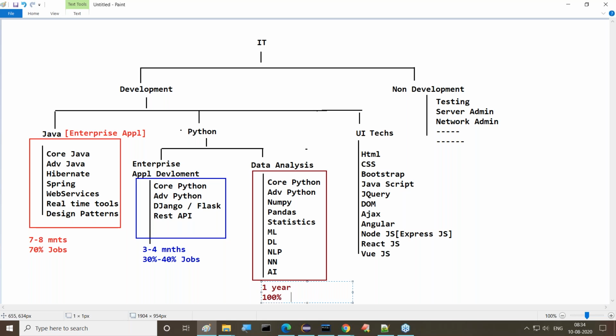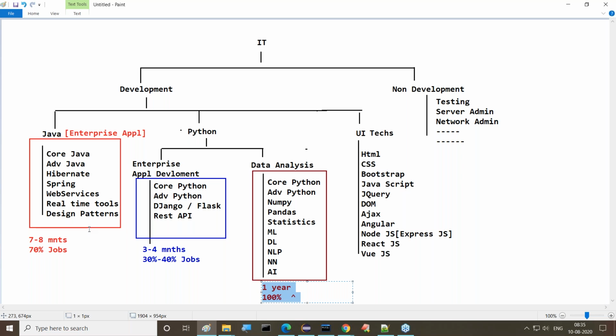Moreover, this is the upcoming part. Nowadays it is not established 100% outside, but some big companies are still using data analysis, that means data science. Its area is blooming and increasing day by day. But it is not at all a replacement for Java. The Java track is different, the data science track is different.